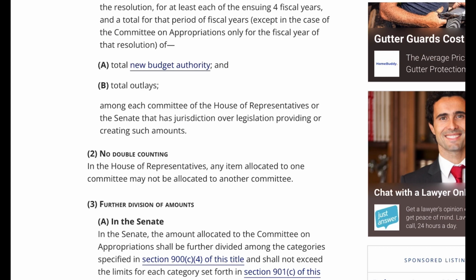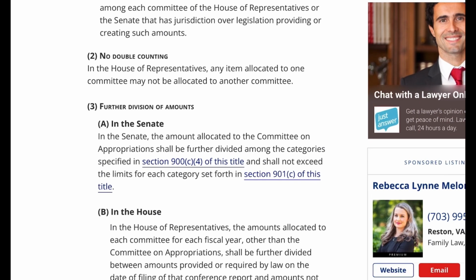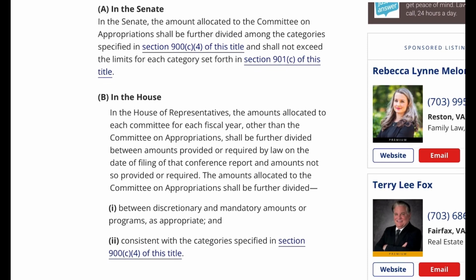In the Senate, the amount allocated to the Committee on Appropriations shall be further divided among the categories specified in Section 900(c)(4) of this title and shall not exceed the limits for each category set forth in Section 901(c) of this title. B. In the House of Representatives, the amounts allocated to each committee for each fiscal year, other than the Committee on Appropriations, shall be further divided between amounts provided or required by law on the date of filing of that conference report and amounts not so provided or required.